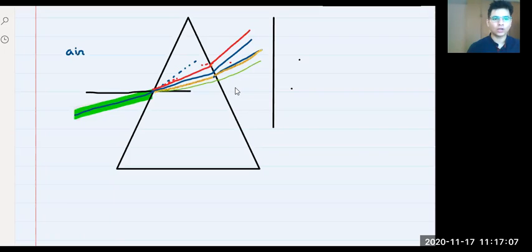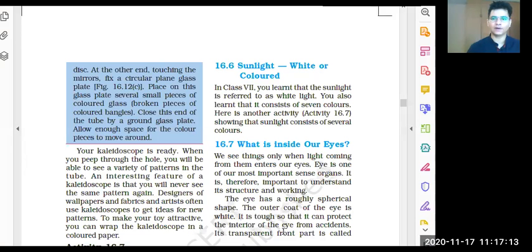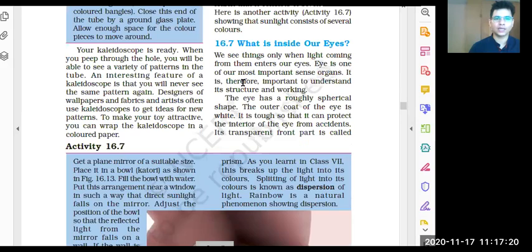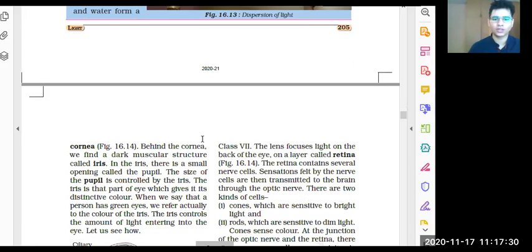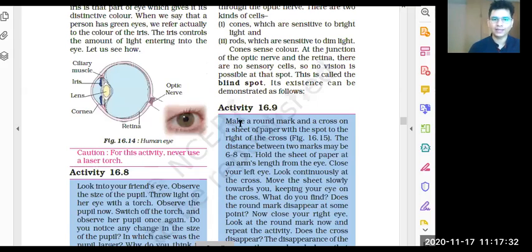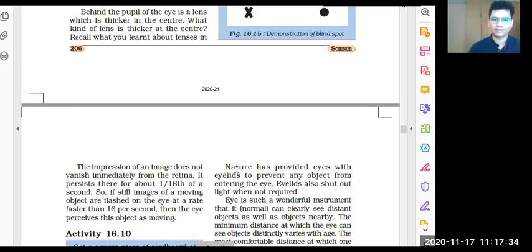Okay, so I hope all of you understood the concept. It is clear. Now, if you see our syllabus, sunlight, white or color, that's it. Nothing else is given. In a reference book, something might be given. So this is the process of dispersion. We have discussed how dispersion occurs. I'll send you one nice video on dispersion. Now we are left with only the human eye.